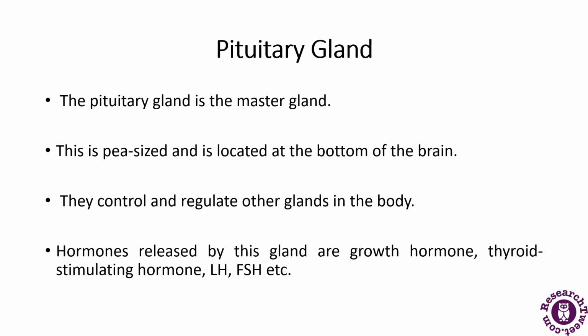Next comes the pituitary gland. This is your endocrine system's master gland. It uses information it gets from your brain to tell other glands in your body what to do. It makes many important hormones. Now what are these important hormones? First of all, I will talk about prolactin. What is prolactin? Prolactin is the hormone which helps in breastfeeding.